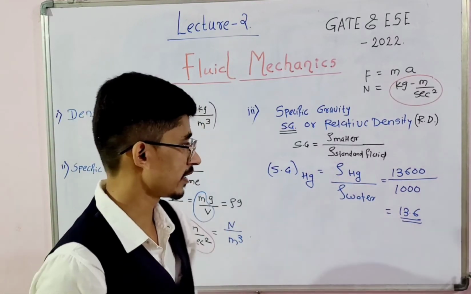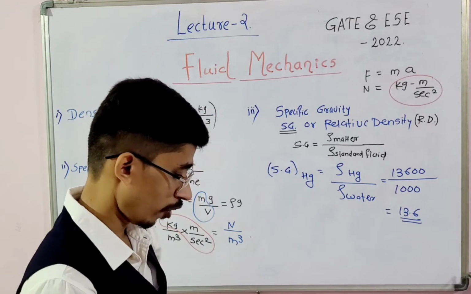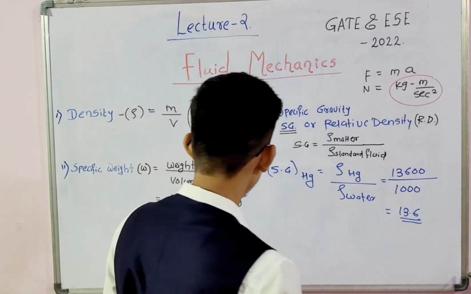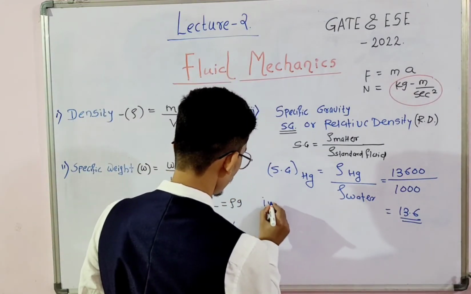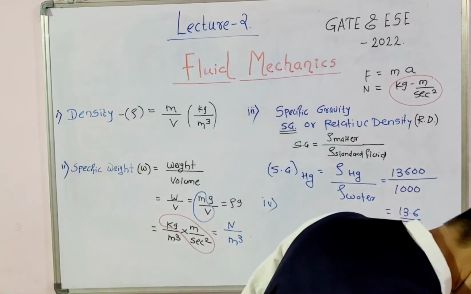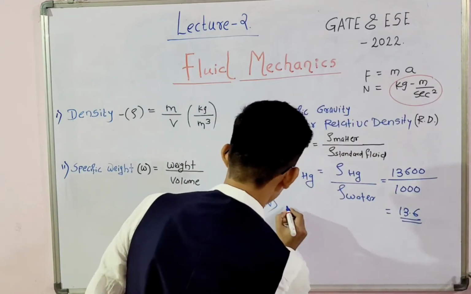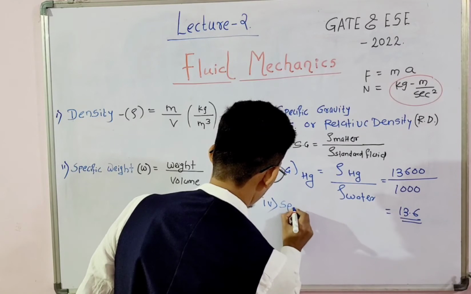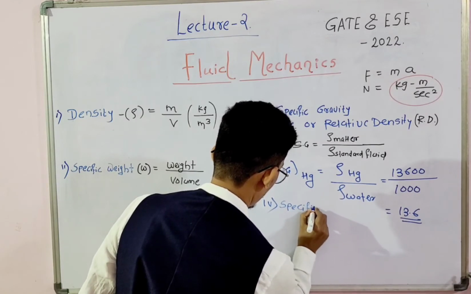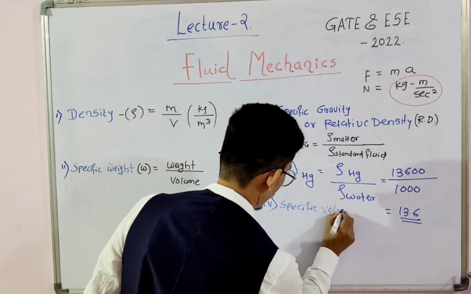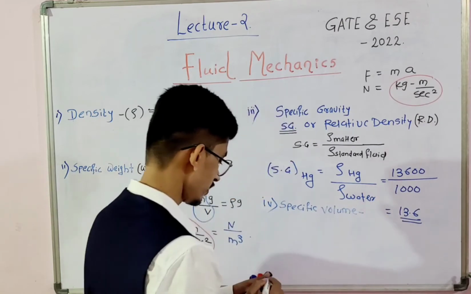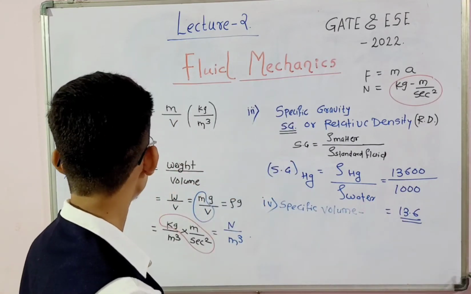Now the fourth property: specific volume.